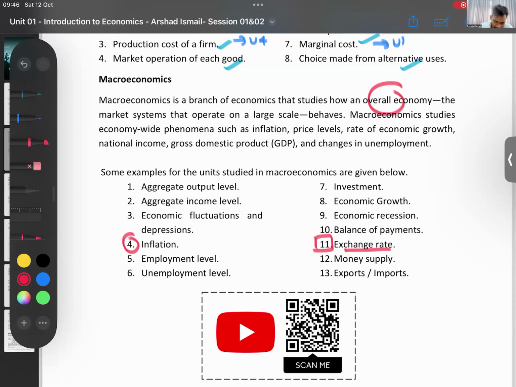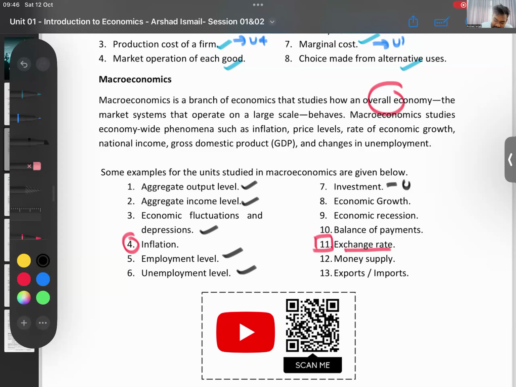Let's look at the other examples. Aggregate output. Aggregate means total. Total output of the country. What is the entire country's total amount of goods produced? Aggregate income, economic fluctuations, employment, unemployment levels, investment, economic growth, recession, balance of payment, money supply, exports, imports. What these are, don't worry, we will study later. If you want, I'll give you the exact units also.